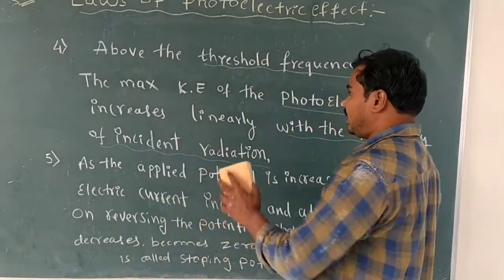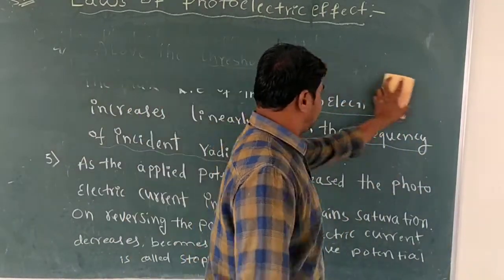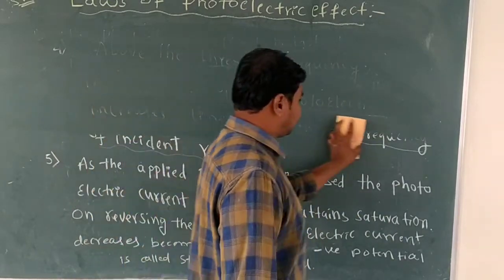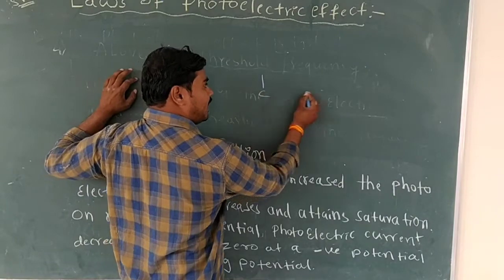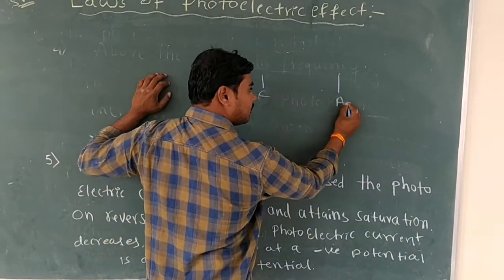Notably, observe here, the fourth law. This one is the cathode plate and this one is the anode plate.